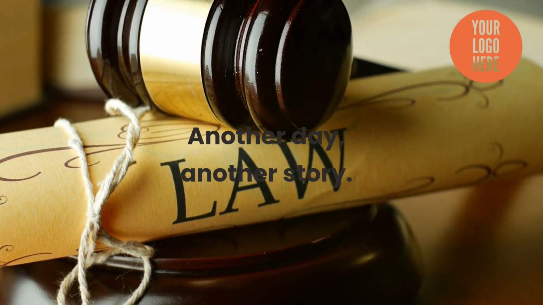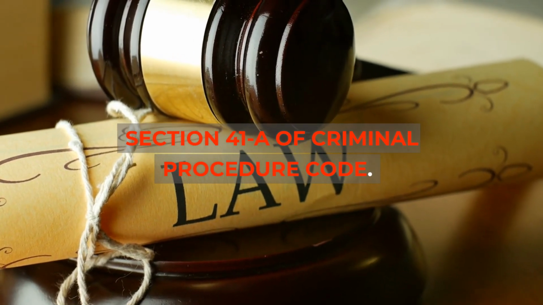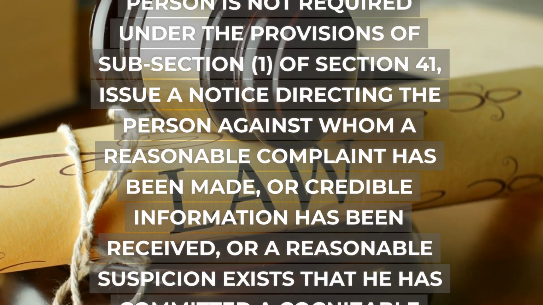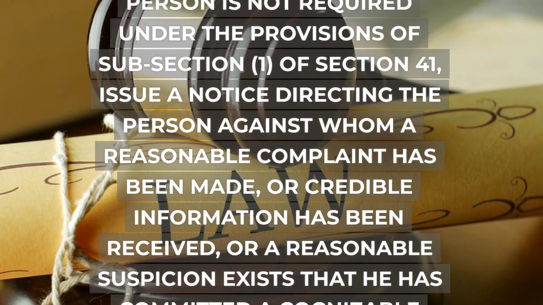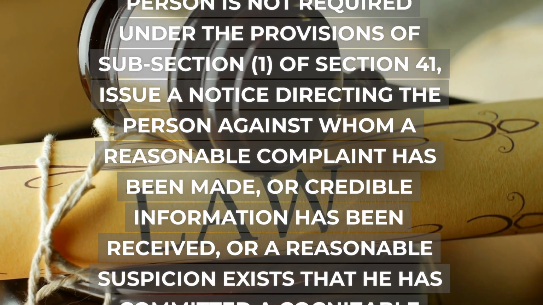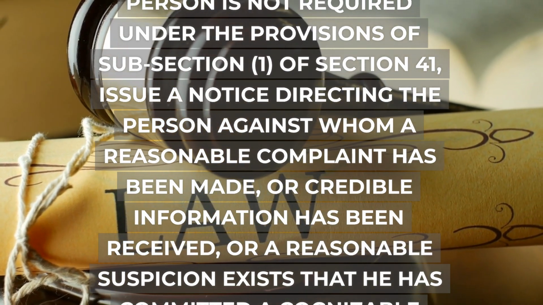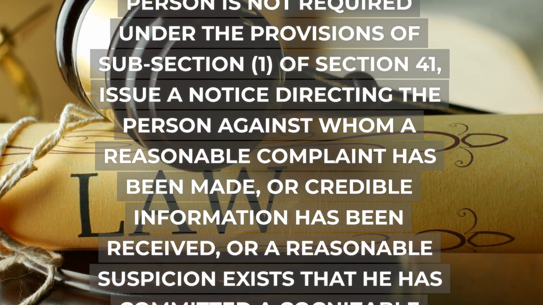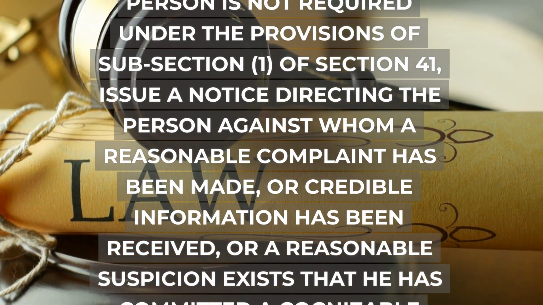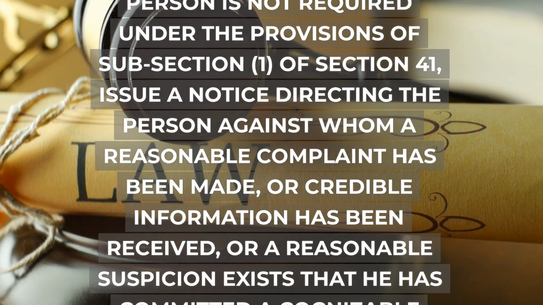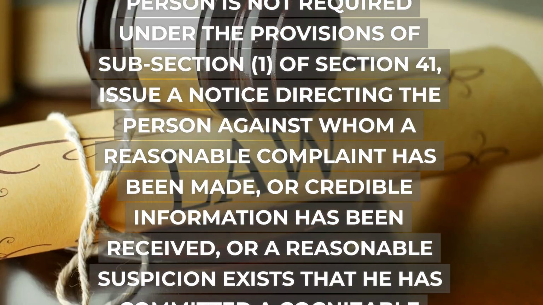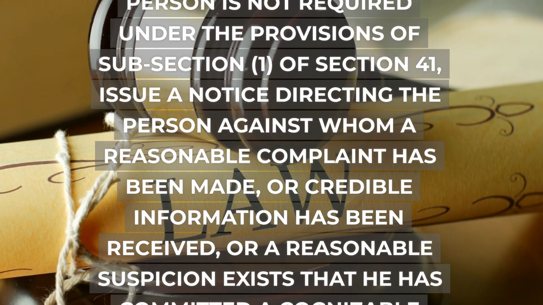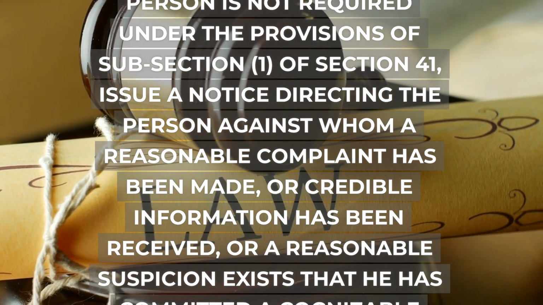Another day, another story. Section 41A of Criminal Procedure Code. Notice of appearance before police officer. 1. The police officer shall, in all cases where the arrest of a person is not required under the provisions of subsection 1 of Section 41, issue a notice directing the person against whom a reasonable complaint has been made, or credible information has been received, or a reasonable suspicion exists that he has committed a cognizable offense, to appear before him or at such other place as may be specified in the notice.